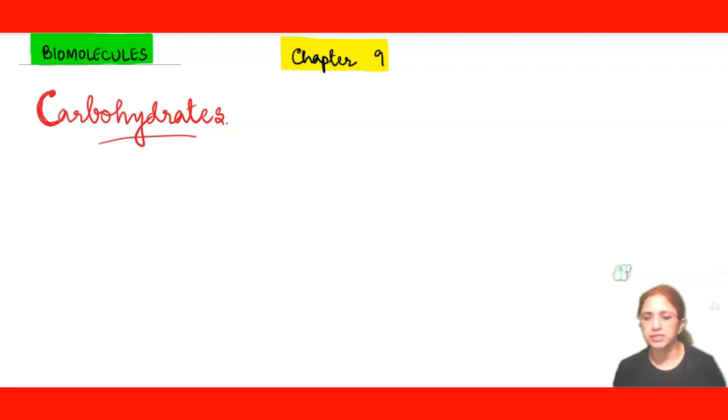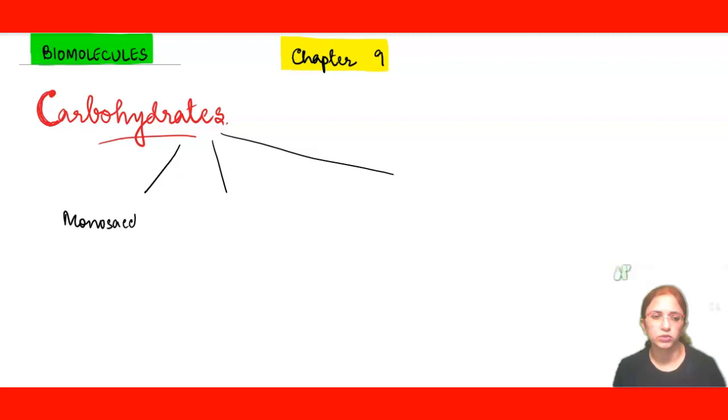Now to ace our study, we generally divide the carbohydrates into three parts. The first are known as monosaccharides. The second are known as disaccharides. And the last are known as polysaccharides. This is the broad classification that we do to have an easy study.